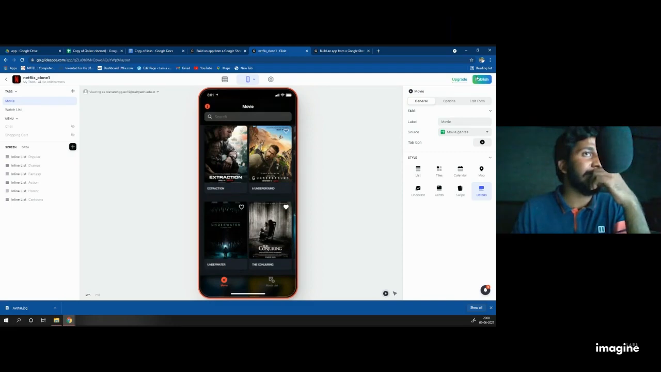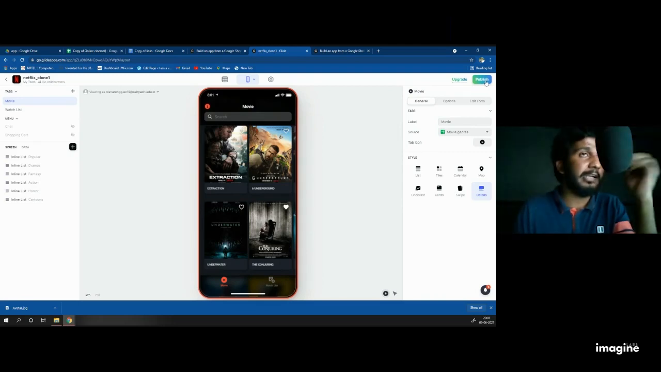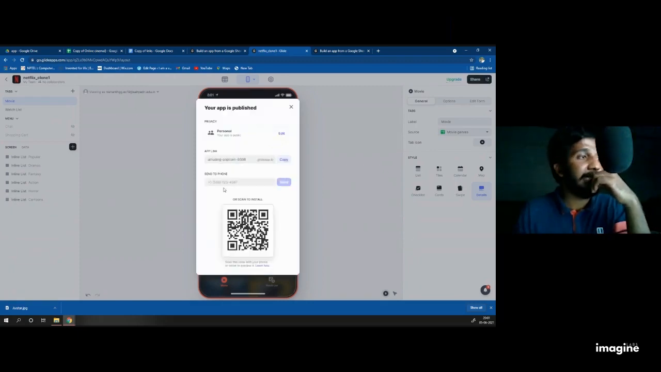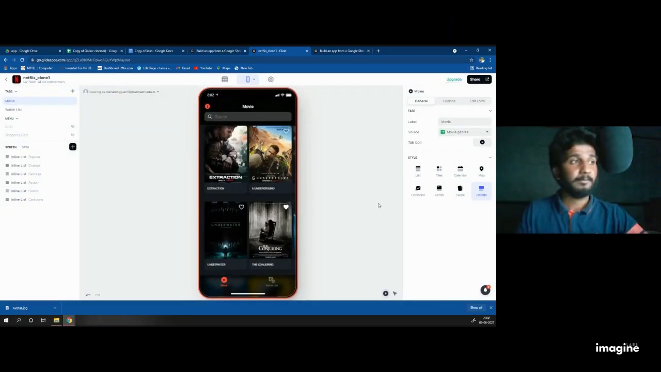Last thing, just click on the publish button and just look at the presentation. You do it later. Publish app, then scan this code so that you can see a prototype of your website in your phone, or else copy this link and open it in your phone. You can see how your app is designed right now.